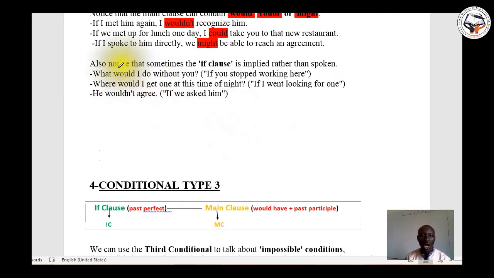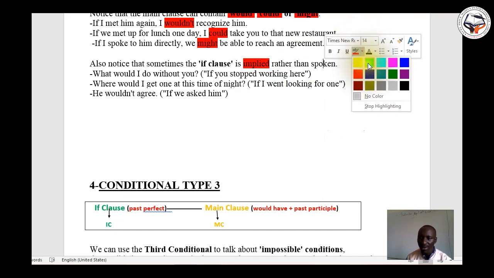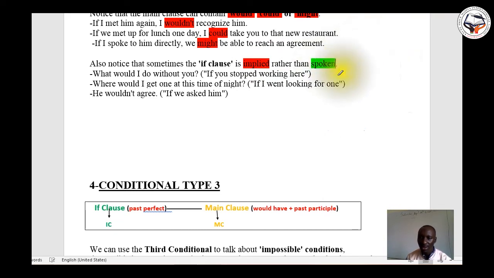Now we continue. Also notice that sometimes the if clause is implied rather than spoken. You have to notice. Rather than spoken.